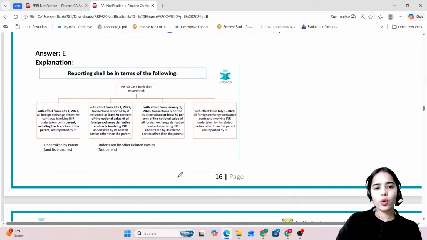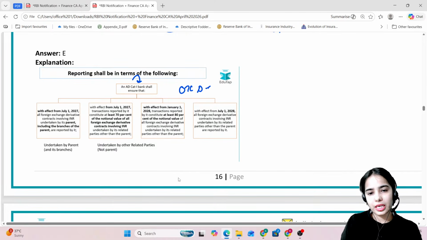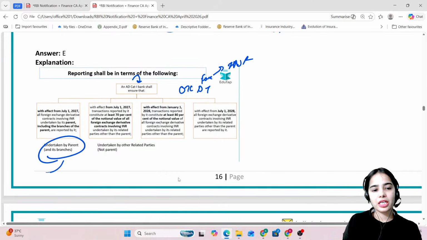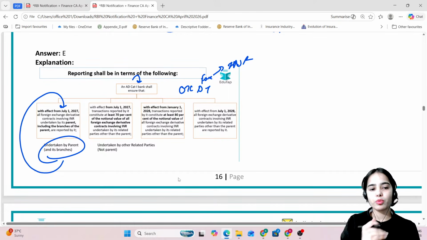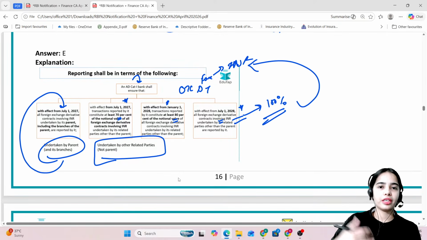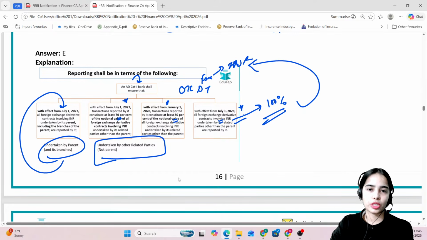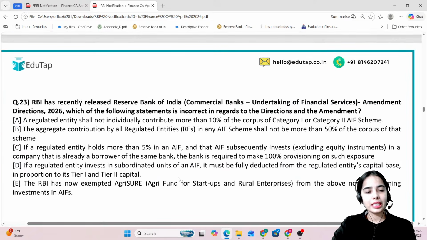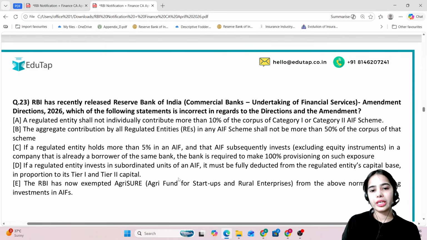So this is the idea that authorized dealer category 1 bank has to report the over-the-counter derivative transactions of the foreign exchange involving the INR. In case of parent and its branches, the reporting should be 100% from July 1, 2027. In case of the other related parties, the reporting should be first 70%, then 80%, then 100%, and the timeline should be July 1, 2027, January 1, 2028, and July 1, 2028. By this, 100% of reporting of the related parties' over-the-counter derivative transactions involving the INR should also be reported.